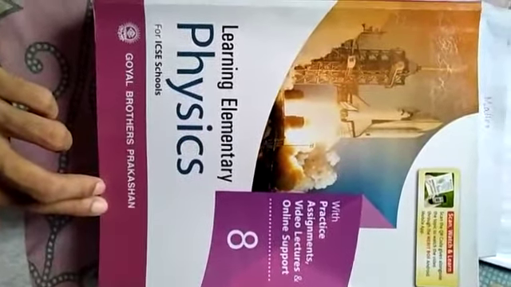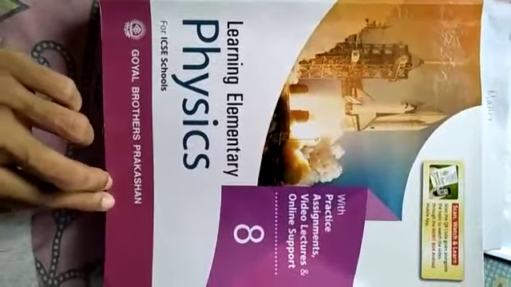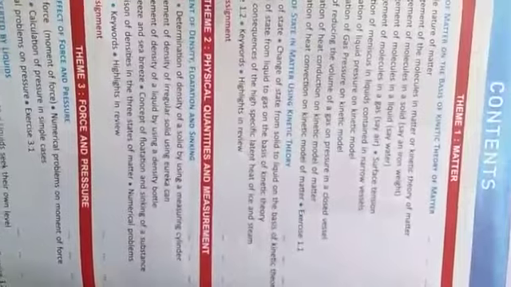At first, we need to know the syllabus of class 8 physics. The syllabus consists of 8 themes. Theme 1 is matter, theme 2 is physical quantities and measurement, theme 3 is force and pressure, theme 4 is energy, theme 5 is light energy, theme 6 is heat transfer, theme 7 is sound, and theme 8 is electricity. Today we will learn about matter. We will start unit 1, that means states of matter on the basis of kinetic theory of matter.